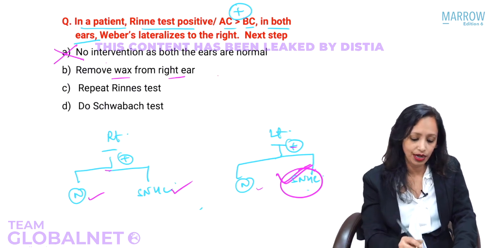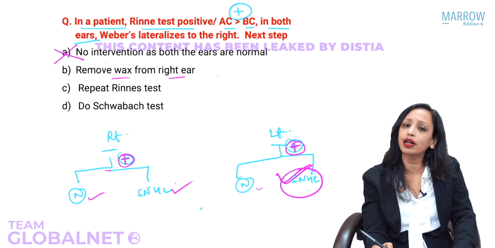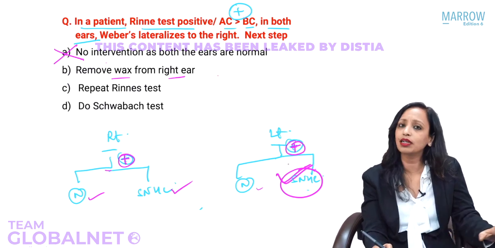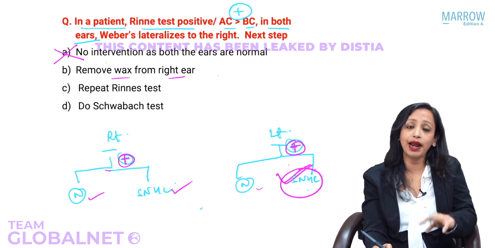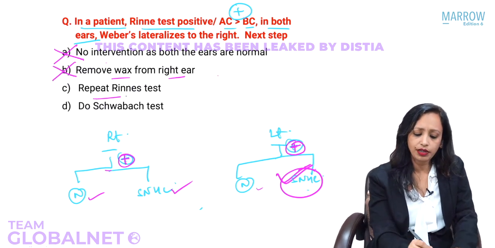Whereas if you have written that Rinne's is positive in both the ears, we do not have any scope for conductive hearing loss. It cannot be conductive hearing loss in any ear, right or left. No conductive hearing loss, no wax. That is wrong. Next: repeat the Rinne's test.